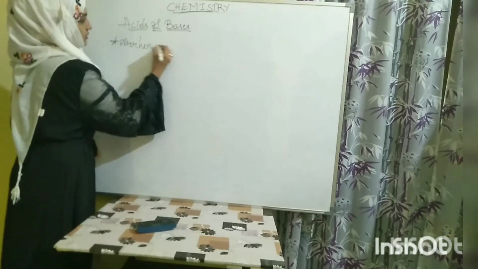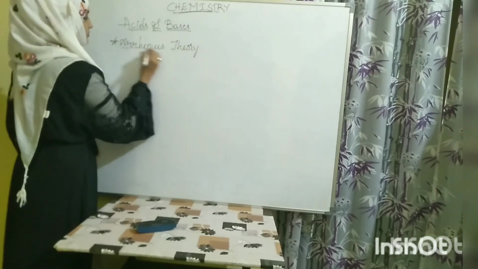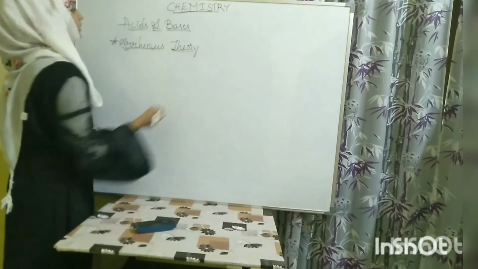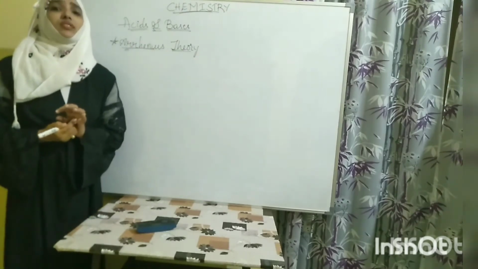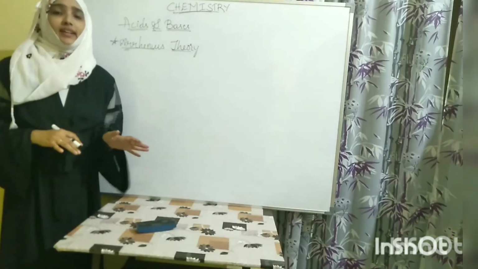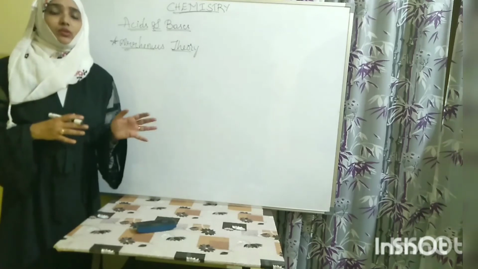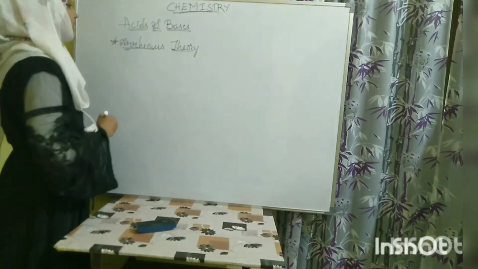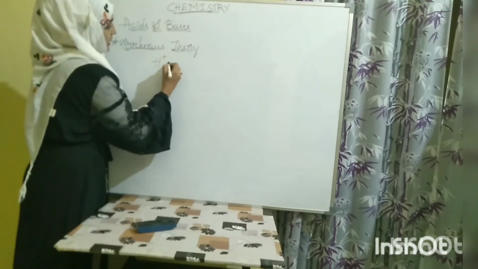In Arrhenius theory, Arrhenius is an old scientist. What he said, acids are elements or solutions which in water liberate H plus ions.